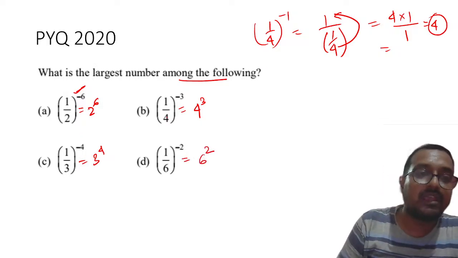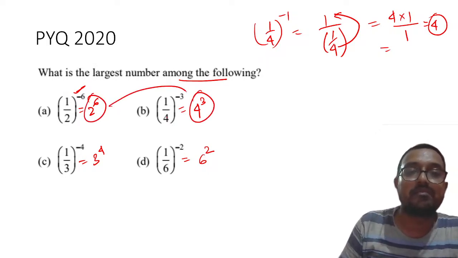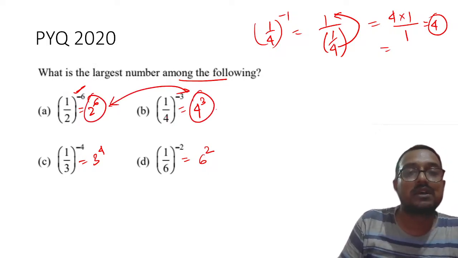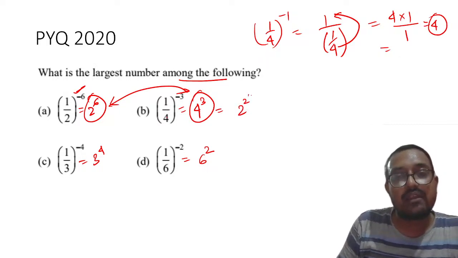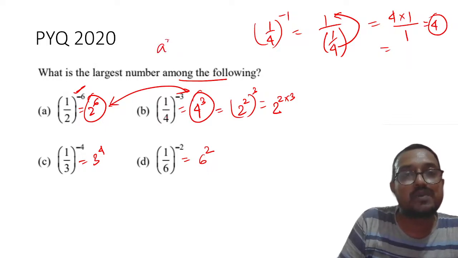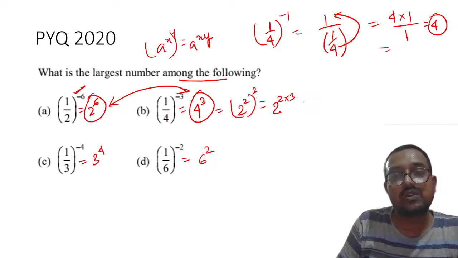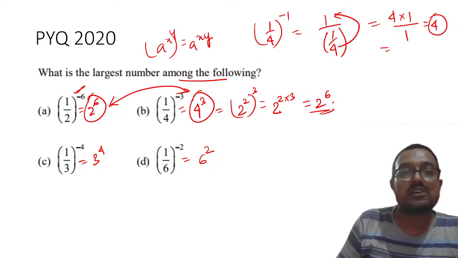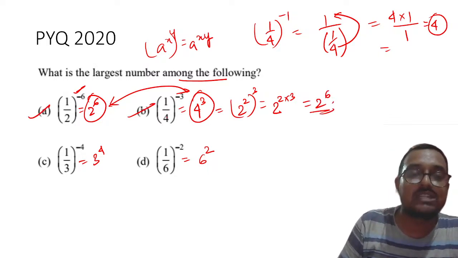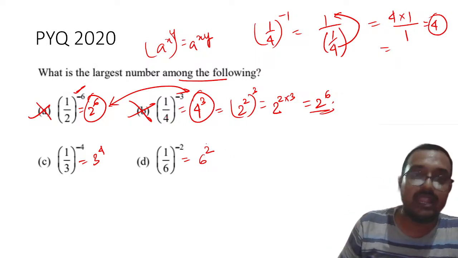Now look carefully. This 2 raised to power 6 and 4 raised to power 3 are practically the same. Why are they the same? Because 2 square raised to power 3 is equal to 2 raised to power 2 into 3. Remember those formulas? a raised to power x raised to power y is equal to a raised to power xy. Understood? So this will become 2 raised to power 6. So you can see that a and b both are the same, so they cannot be the answer, because you have to tell the largest number, right?